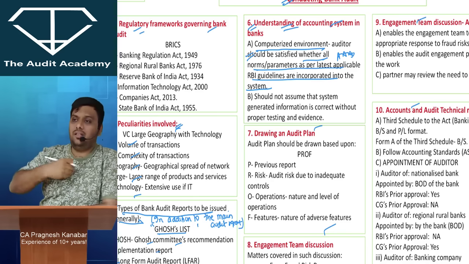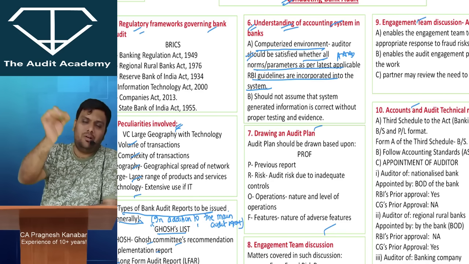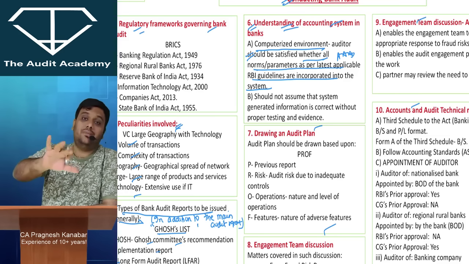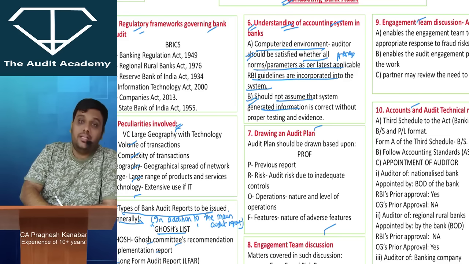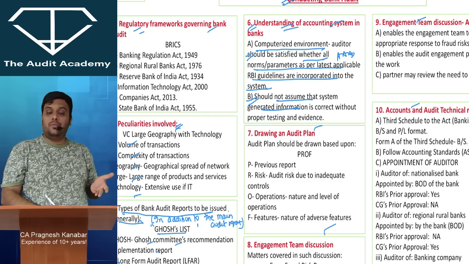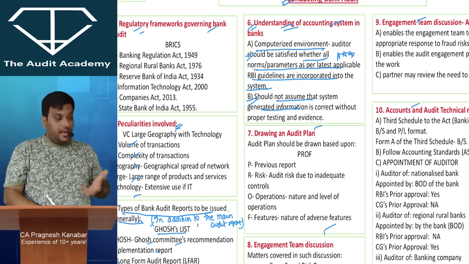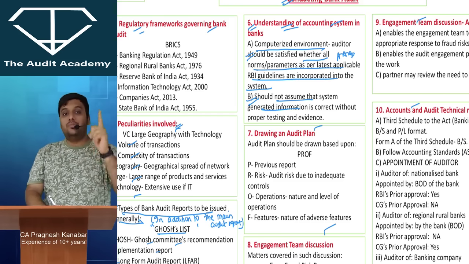As an auditor in a computerized environment, I will be worried whether all the regulations have been incorporated into the system or not, whether the system has adopted all the regulations. I should not assume that system generated information is correct. I should test the system, that particular data, and accordingly move ahead. I just can't assume that just because it is computerized it is correct.